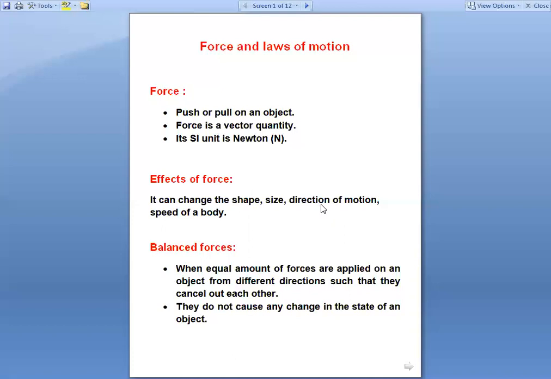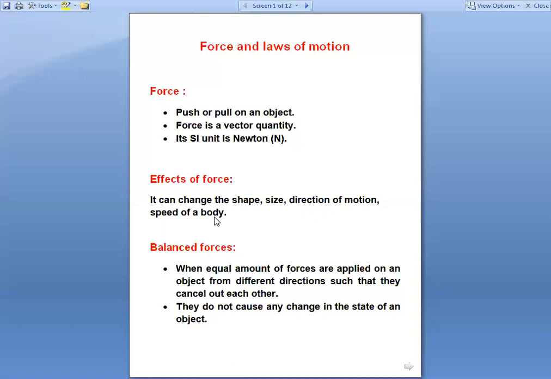In the case of badminton, when you hit the shuttle सामने से आ रही है and if you hit the shuttle towards left, it will go towards left. If you hit the shuttle towards right, it will go towards the right. So it is changing the direction of motion. You are applying force, and on applying that force, you are changing the direction of motion of an object.